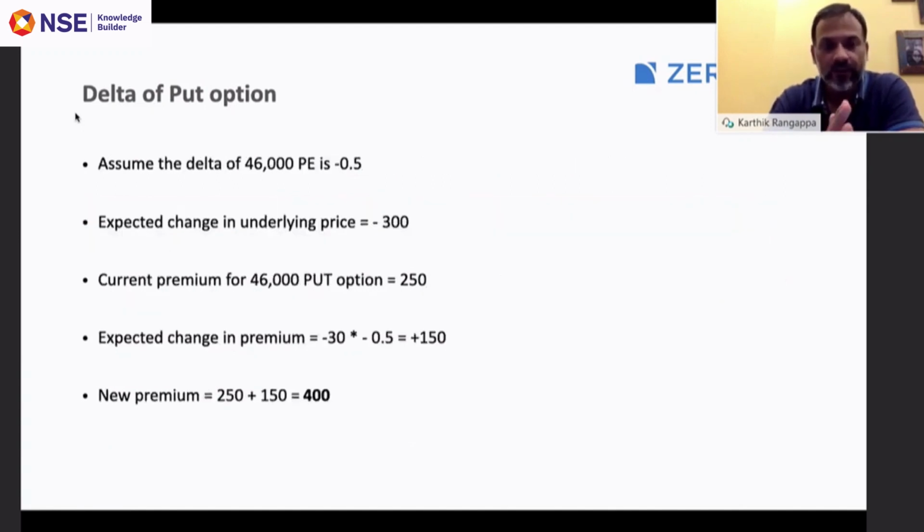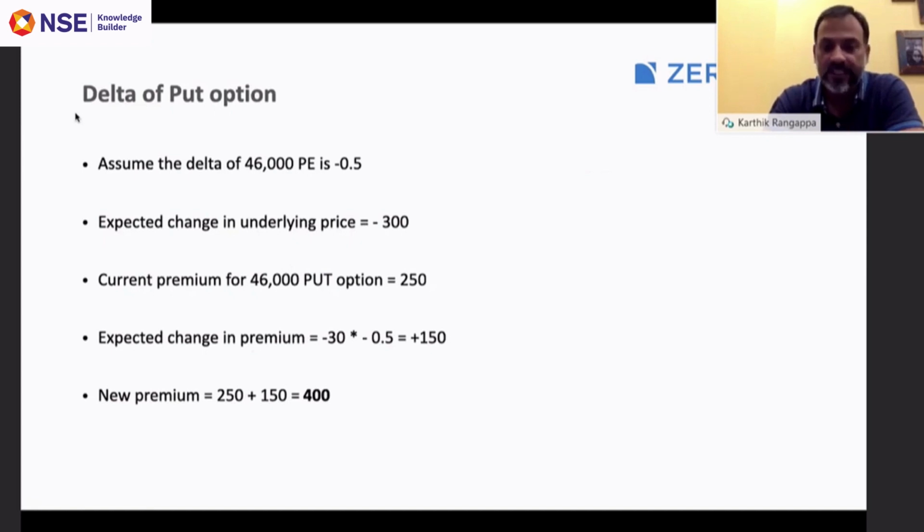Delta of the 46,000 put is around minus 0.5. Expected change in underlying is minus 300. Current premium for the 46,000 put option is 250.